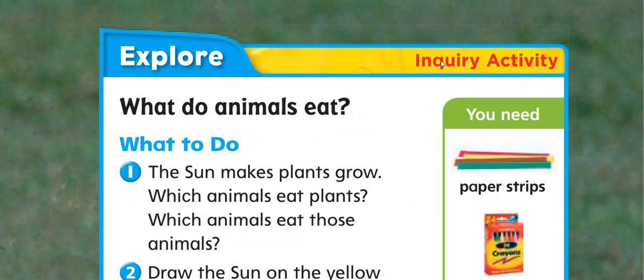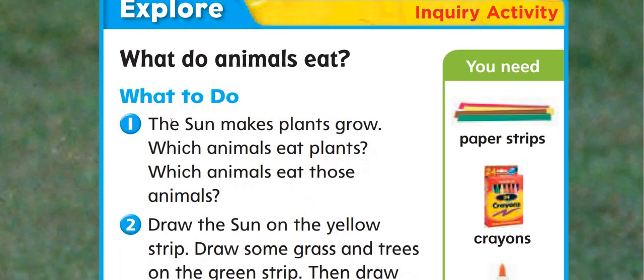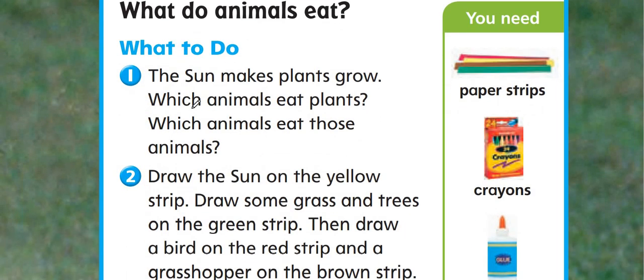Here we are going to have an activity. What do animals need? The sun makes plants grow, which animals eat. We know that the sun is the primary source of energy, and the plant uses the sun to make its own food. So I call the plant a producer.